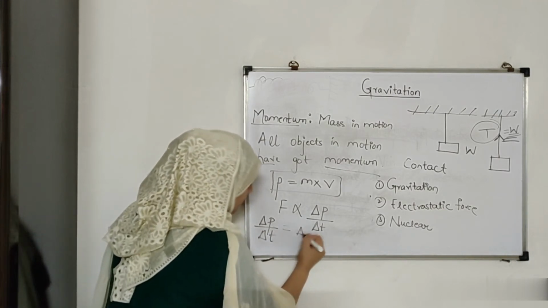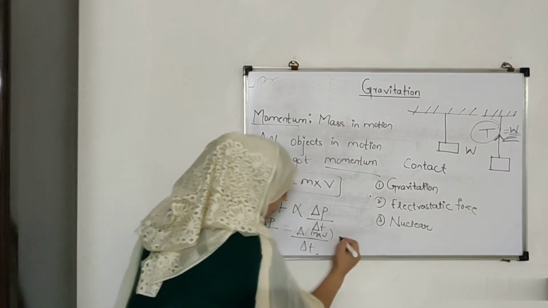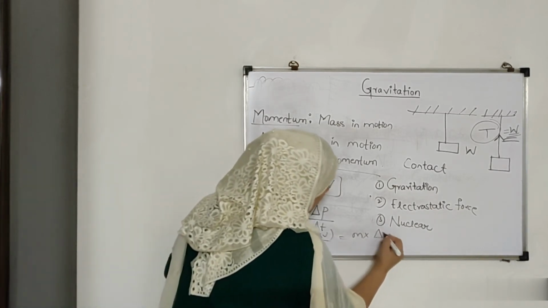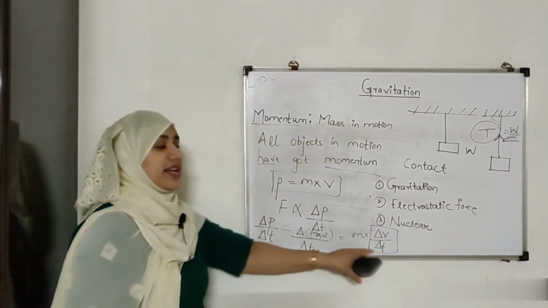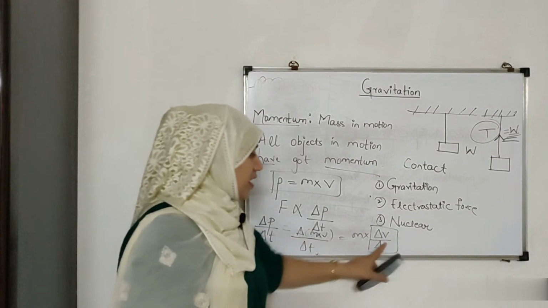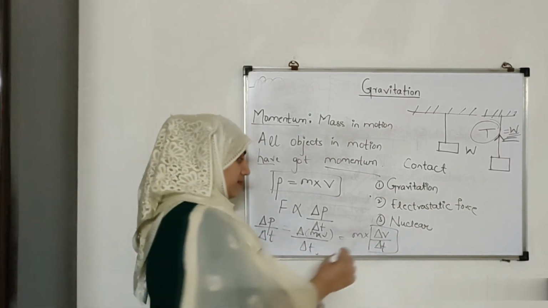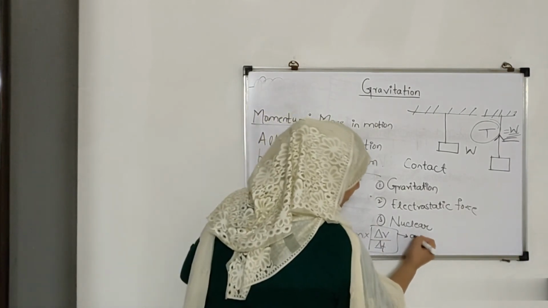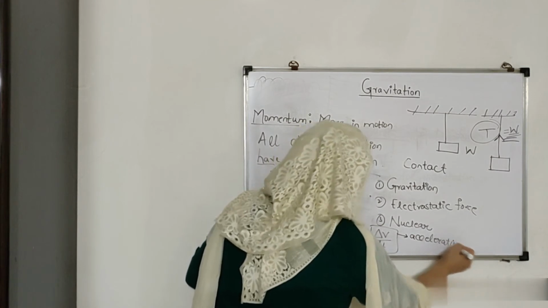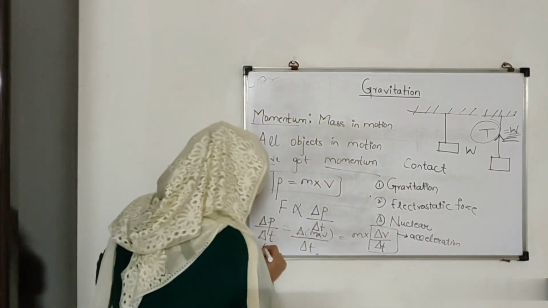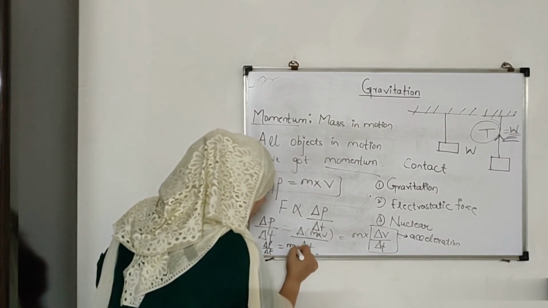Right. So delta, that means what? M into delta V upon delta T. Now what does this delta V upon delta T mean? It means change in velocity. Whenever there is a change in velocity, what does it show? Change in velocity is nothing but our acceleration. So can I write this delta P upon delta T to be equal to mass into acceleration?